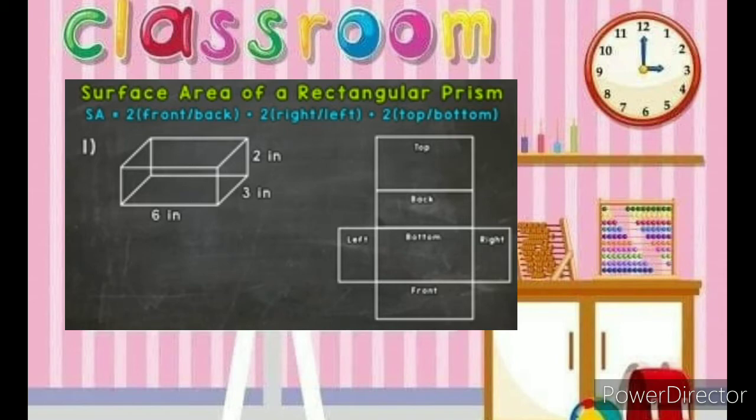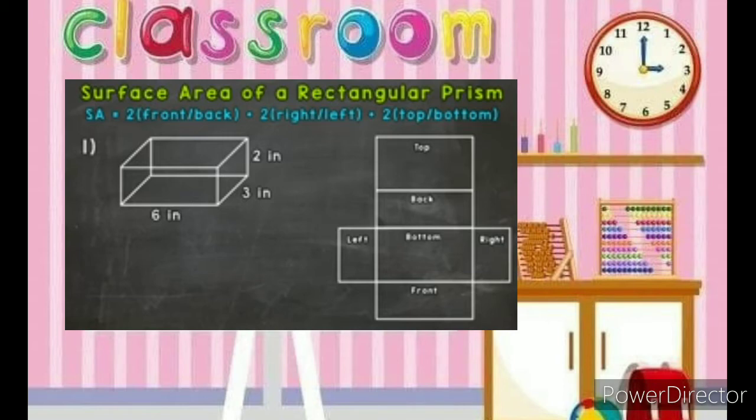So we need to find the area of each face and add all of that up in order to get the surface area. At the top of your screen in blue, we are going to use that formula in order to find the surface area of a rectangular prism. Surface area equals 2 times front or back plus 2 times right or left plus 2 times top or bottom. So let's talk about what that means.